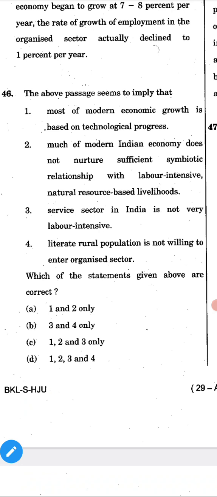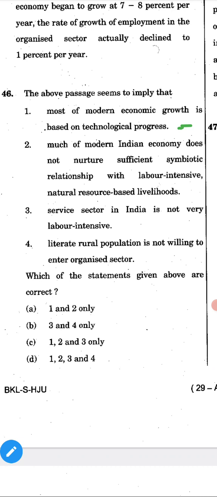Okay, this is the positive one. We'll hold on it. Most of the modern Indian economy does not nurture a sufficient symbiotic relationship with the labor-intensive natural resource-based livelihood. There is an extreme statement, but we have to see whether it is a positive or negative statement. Then only we can take it as valid.